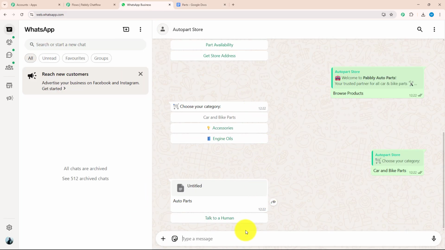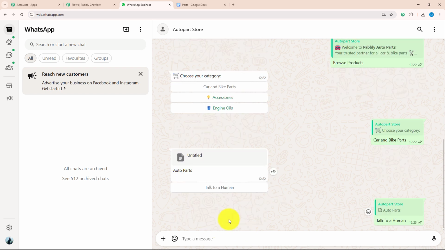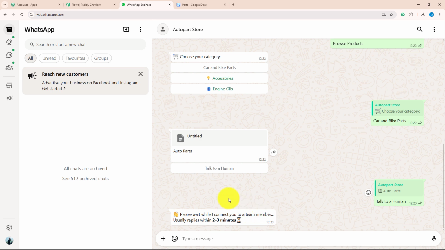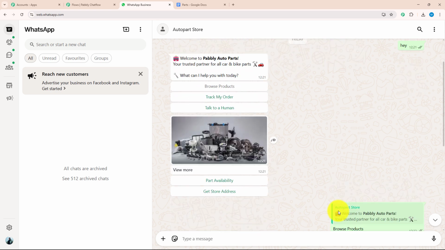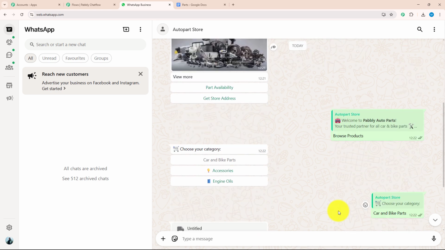Over here, they have given me an action button which says talk to a human. As soon as I click that, I got a reply that says please wait while I connect you to a team member, usually replies within 2 to 3 minutes. So yes, as you can see, this chatbot is replying to me within seconds and made my customer experience so much better. If you want to make this chatbot for your own business, then let me guide you further.